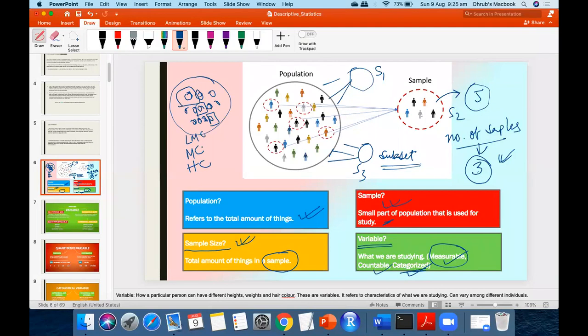This is just an example I'm giving. So you can categorize based on the questions you have asked them. You'll see in detail going ahead how variables are subdivided. All these things are clear?